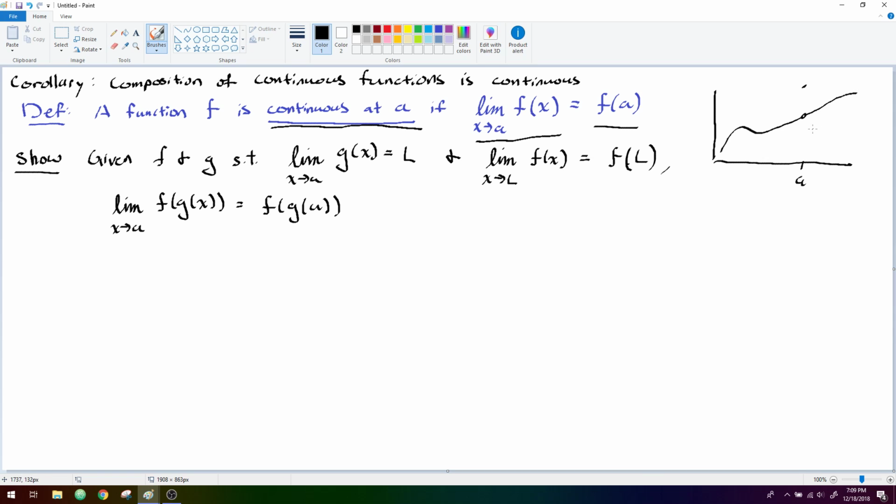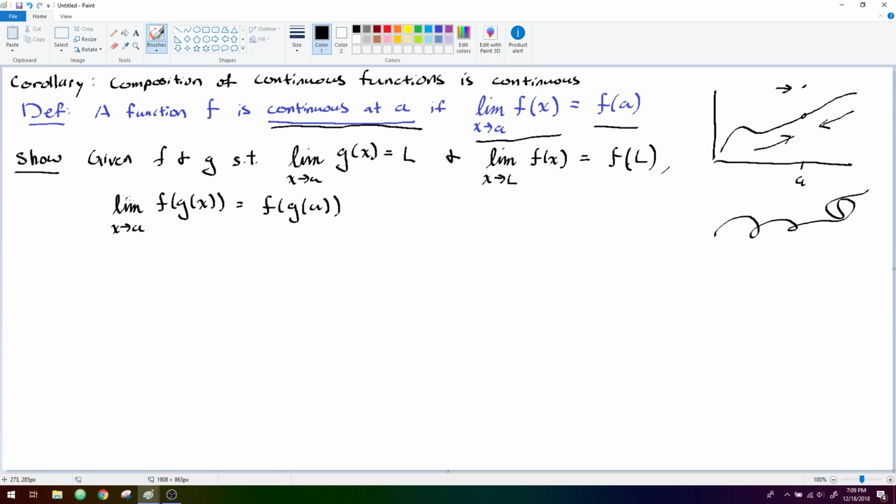Now, this is an example of a function which has a value at a, has a limit at a, but doesn't quite fit with our intuitive notion of a continuous function being something that you can just draw without lifting your pen off the paper. And that's really what this definition of continuity is meant to capture. It's a kind of safeguard for us to avoid pathological examples like this one here, where we've arbitrarily introduced this discontinuity almost for the sake of being contrarian.